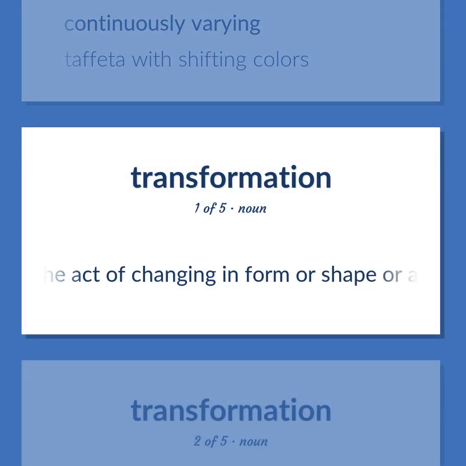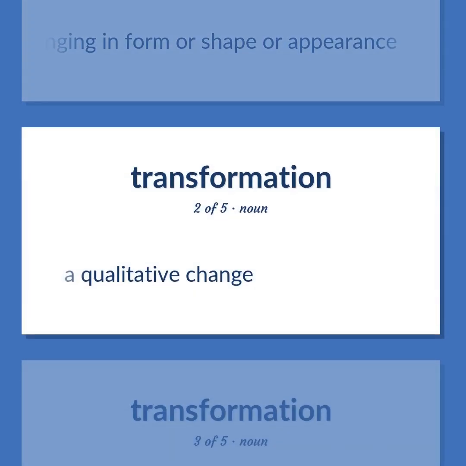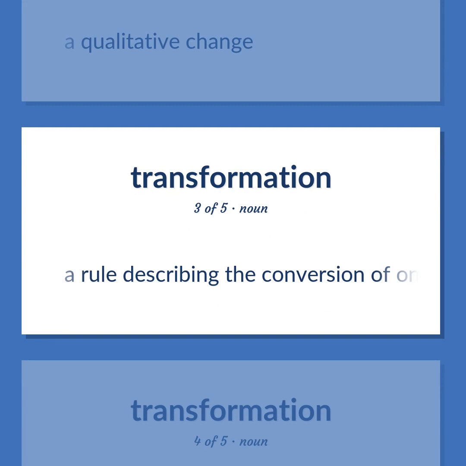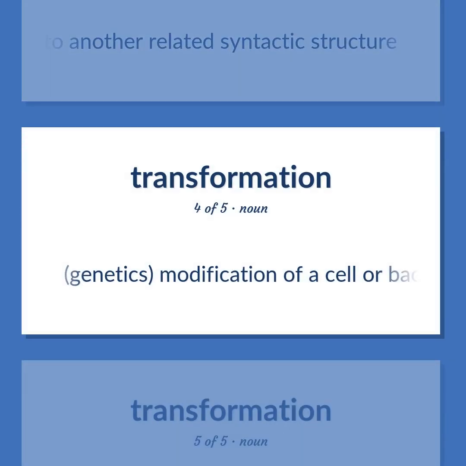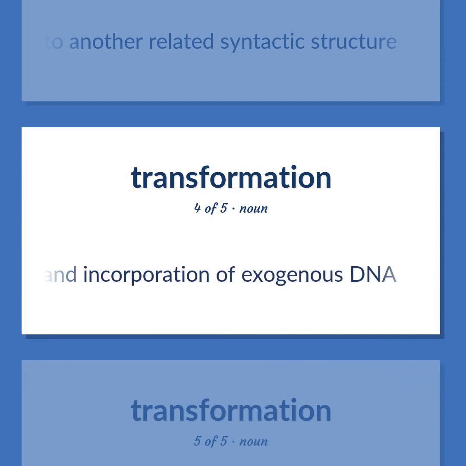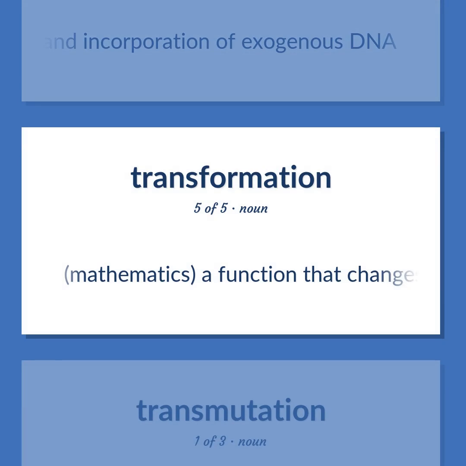The act of changing in form or shape or appearance. A qualitative change. A rule describing the conversion of one syntactic structure into another related syntactic structure. Genetics. Modification of a cell or bacterium by the uptake and incorporation of exogenous DNA. Mathematics.